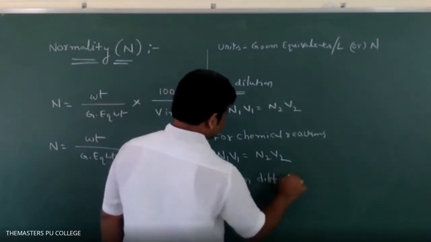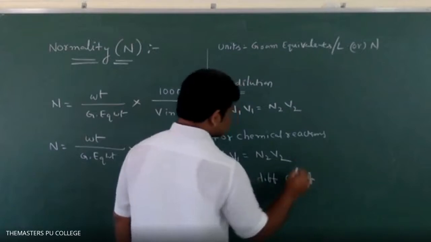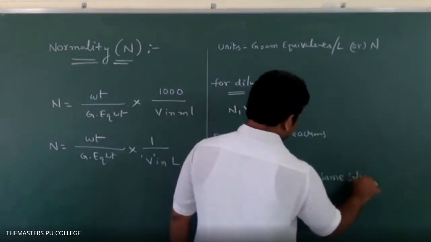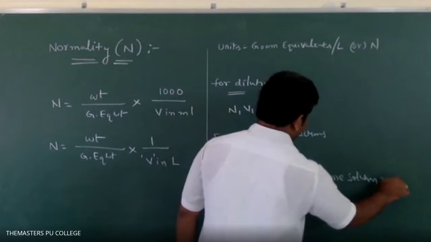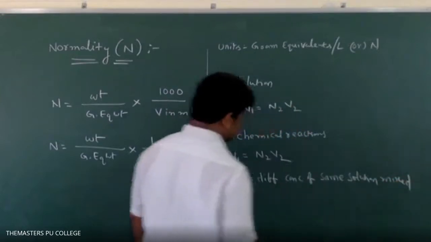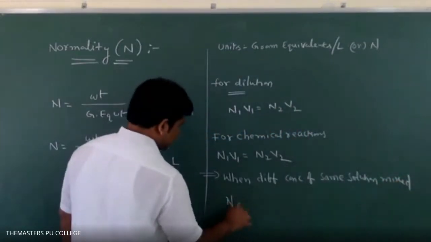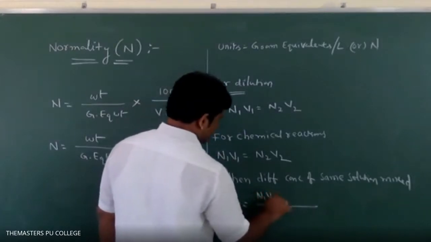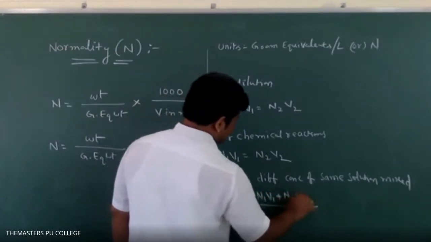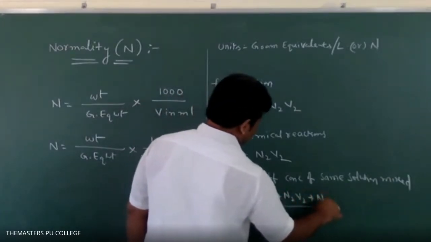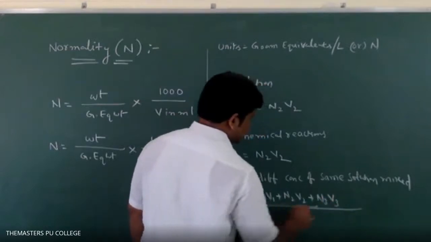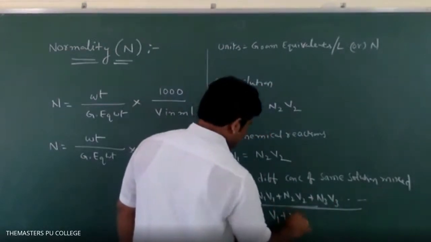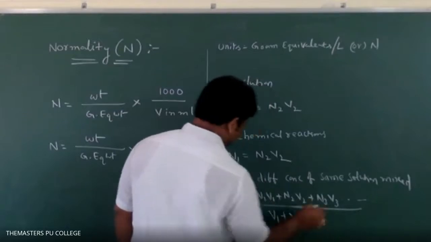When different concentrations of the same solution are mixed, N final is equal to N1 V1 plus N2 V2 plus N3 V3 and so on, divided by V1 plus V2 plus V3 and so on.